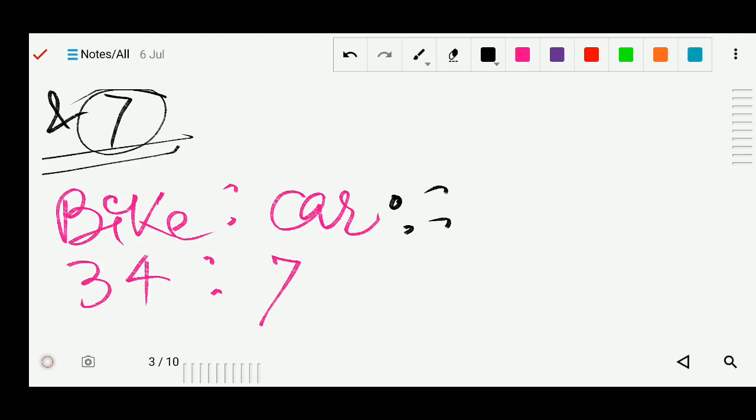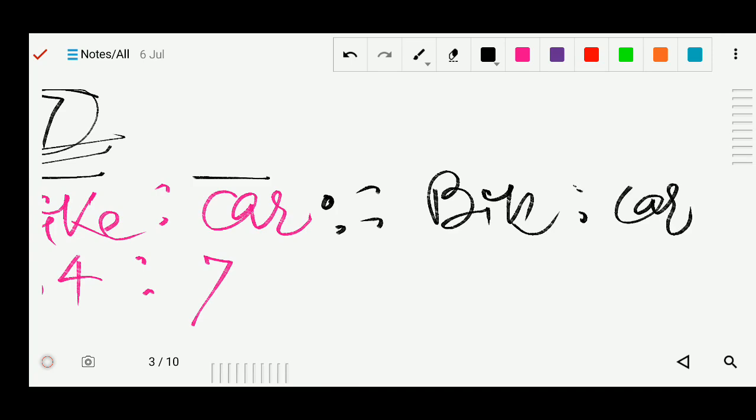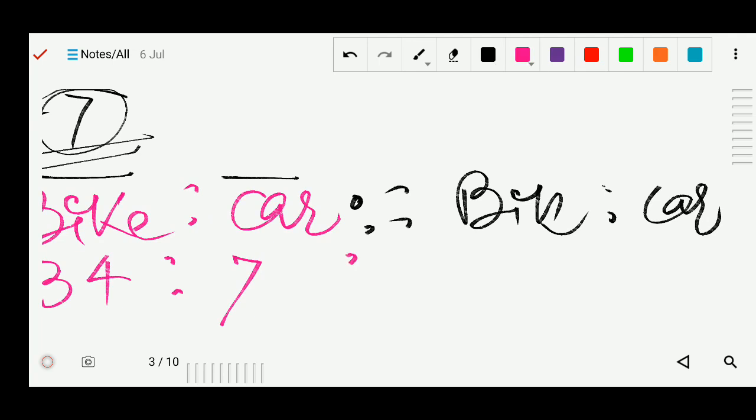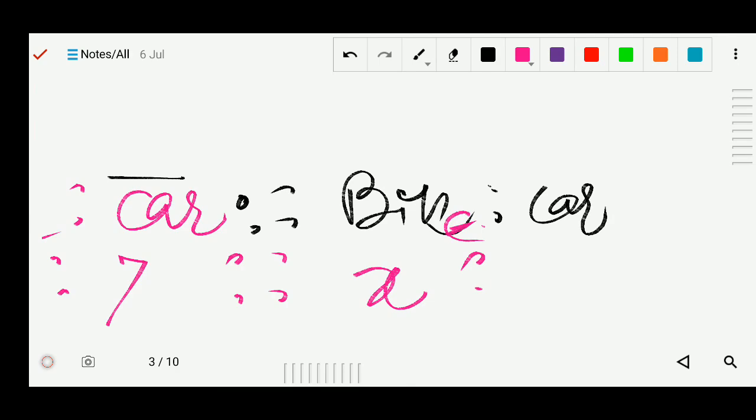Again the same ratio will be bike and car on this side. The value of bikes is not given, so we will assume x. Only the car is given, it is 28.